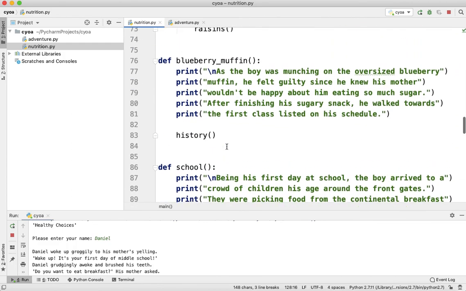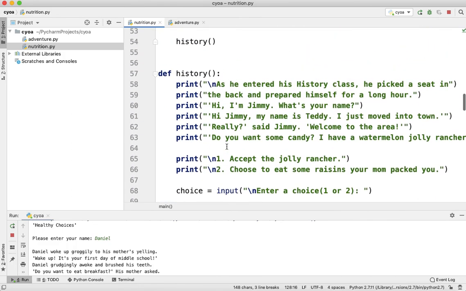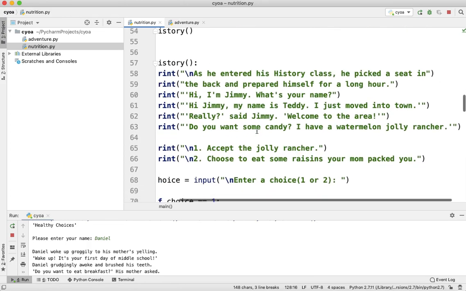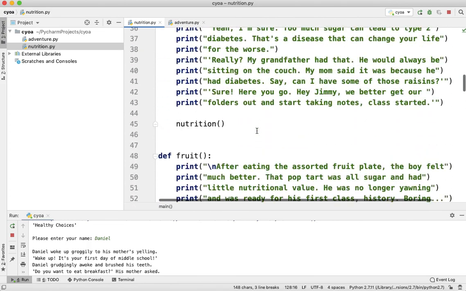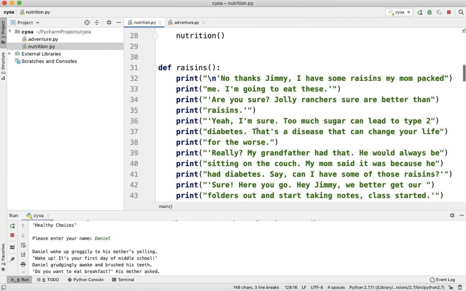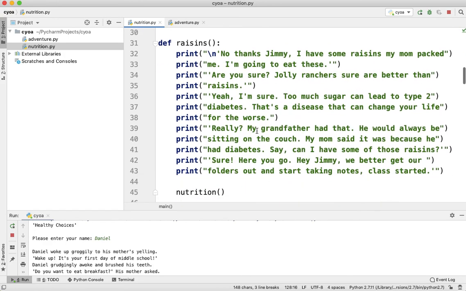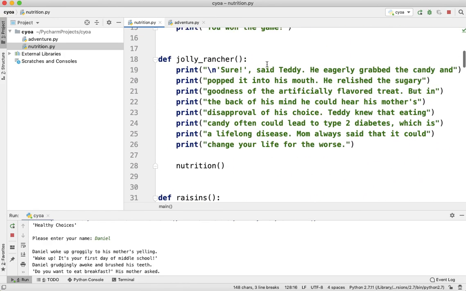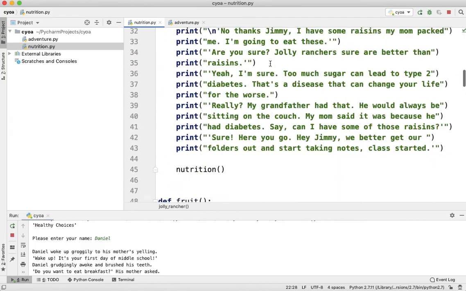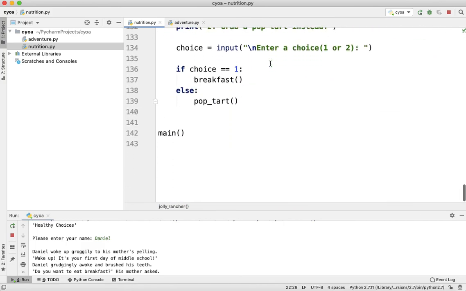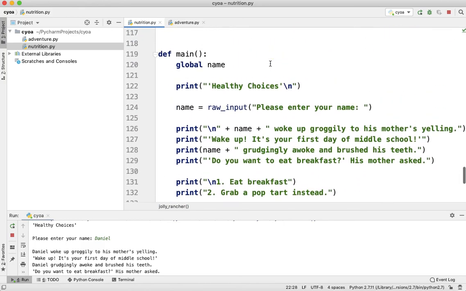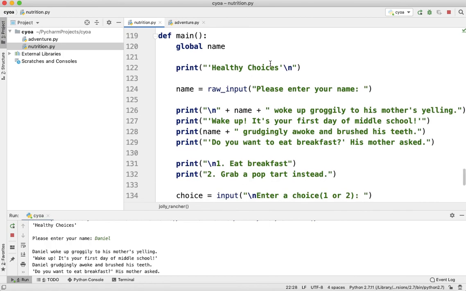So instead of me saying Teddy right here, where do I talk about Teddy? Right here. So said Teddy, right? I'm going to say said Daniel, right? Said the name. Okay. So be sure that you use the name variable everywhere that's appropriate in your choose your own adventure, and then we'll move on to the next portion of the game.